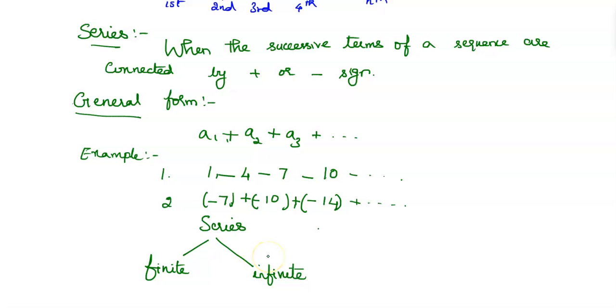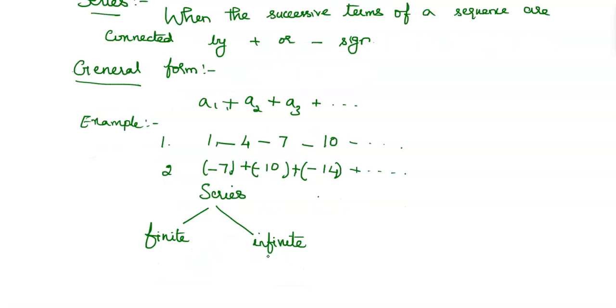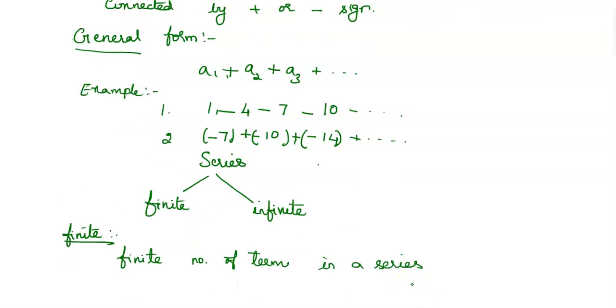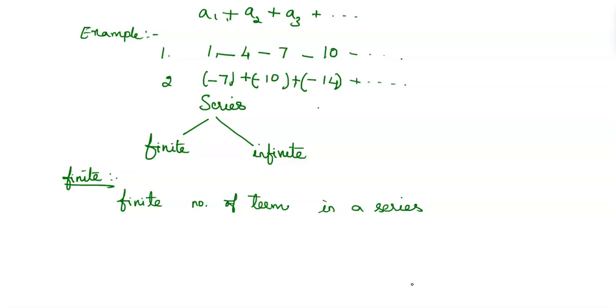What is finite series and what is infinite series? If we have a finite number of terms in a series, then we can call it a finite series.